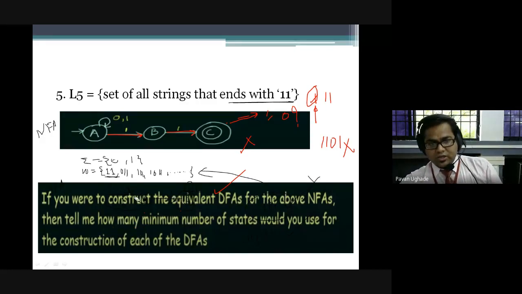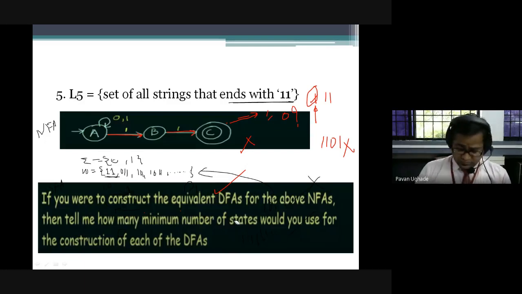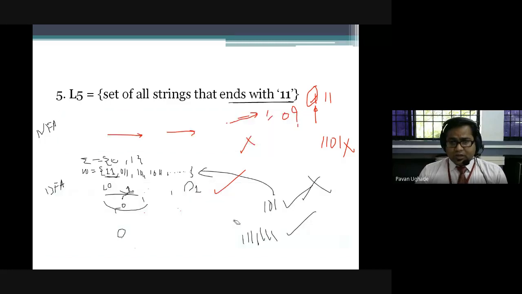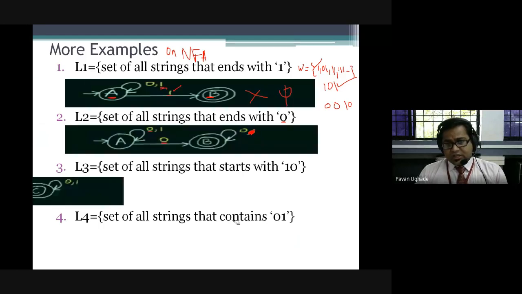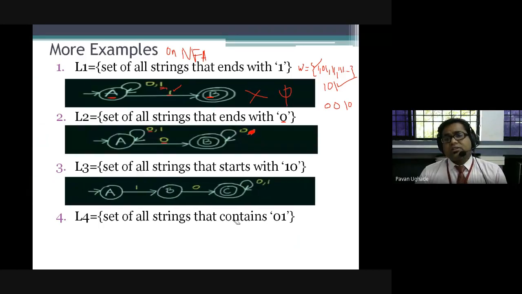If you were to construct the equivalent DFAs for the above NFAs, as we have created the DFA for the above NFA, then the very important point is: can you make a statement saying how many states you would use for the construction of each DFA? Whatever NFAs we have constructed, if I want to convert all these NFAs to DFAs, that is your assignment 2 actually.